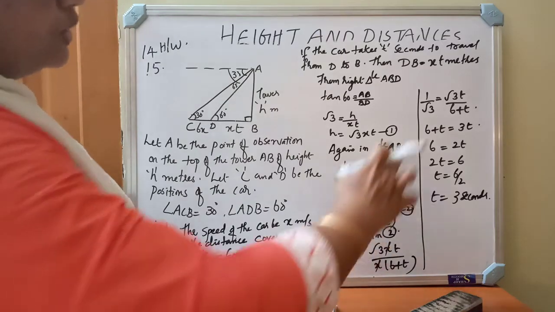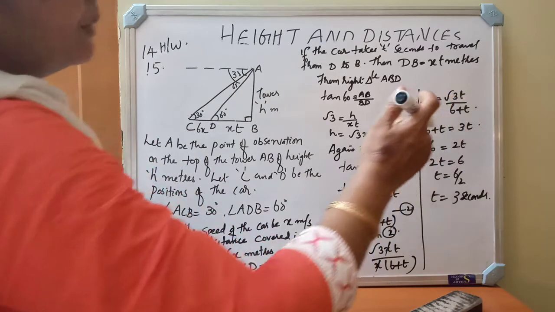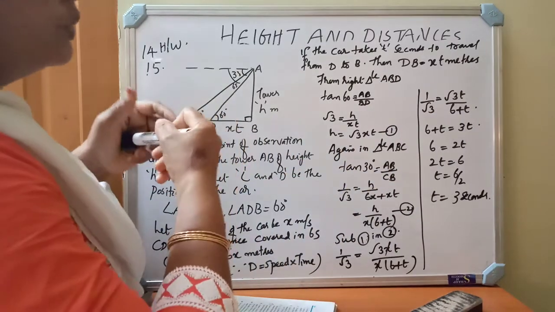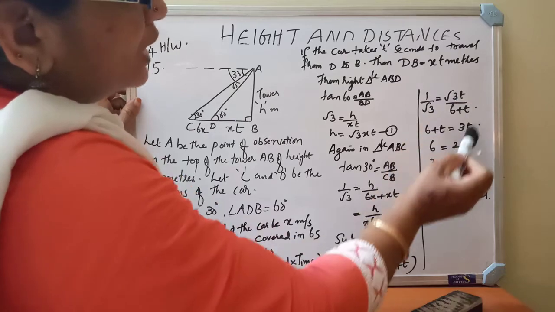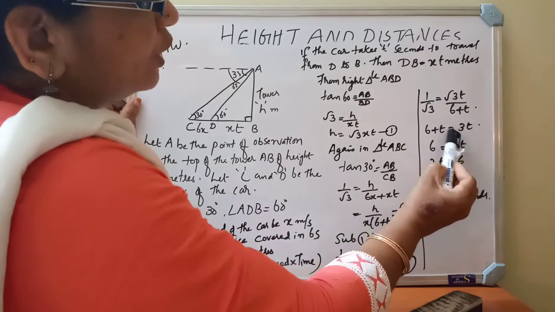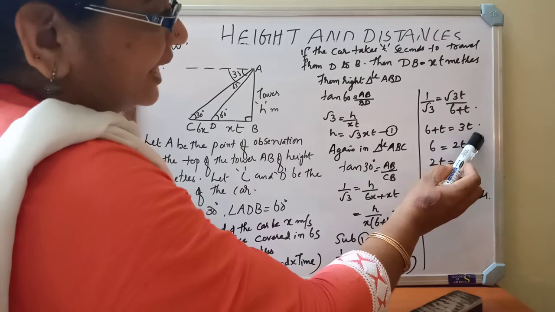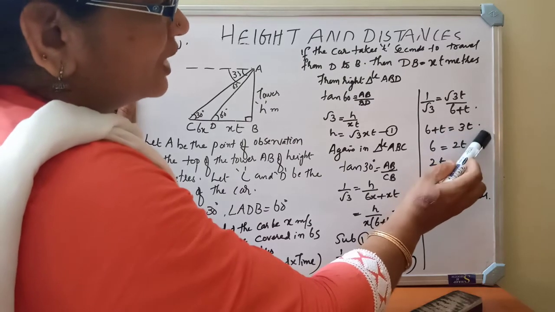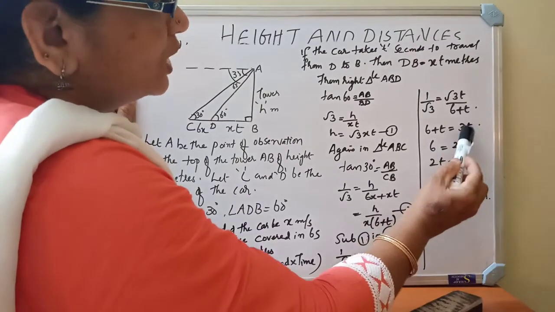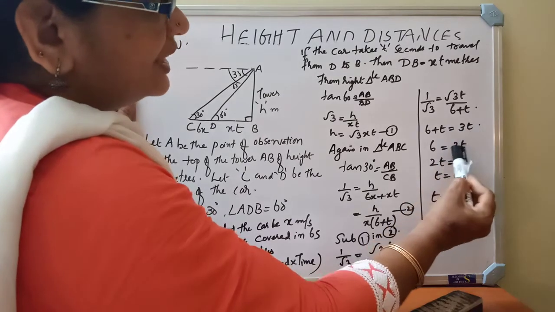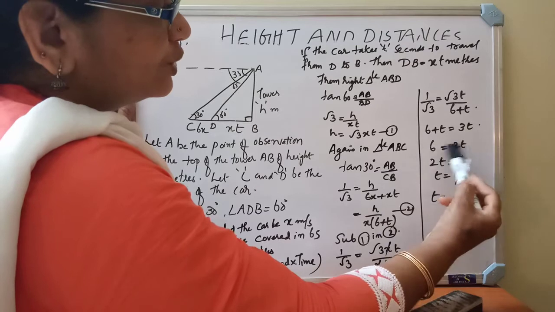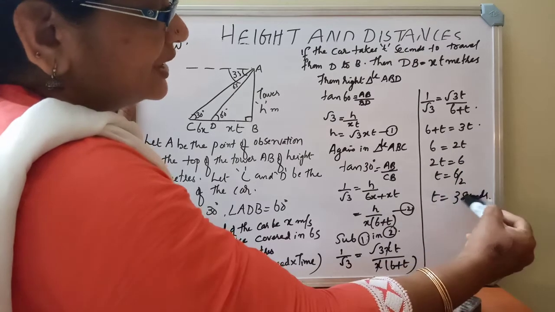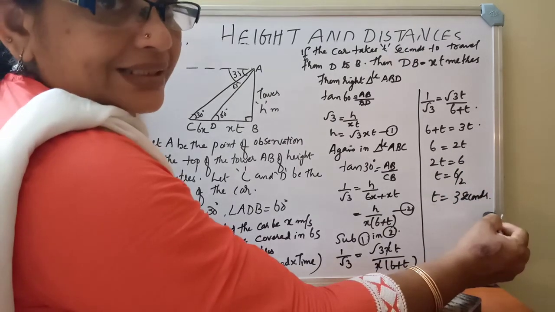So 1 by root 3 is equal to root 3 t divided by 6 plus t. If you are cross multiplying, 6 plus t is equal to root 3 into root 3, 3t. So 3t is on the right side. I am transferring this t to the right side of the equation. 6 equal to 3t minus t, that is 2t. So 2t equal to 6. So t equal to 6 divided by 2, that is t equal to 3 seconds.